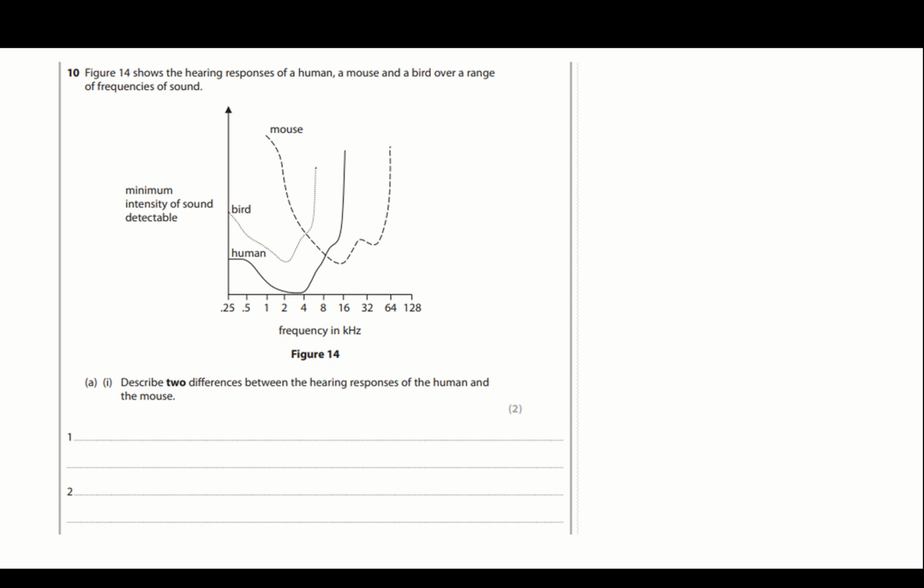Okay, question 10, we've got one on hearing and frequency and the intensity of the sound. Describe two differences between the hearing responses of a human and a mouse. So there is the mouse. I don't know what to talk about the bird yet.